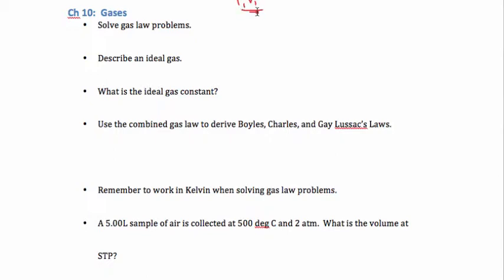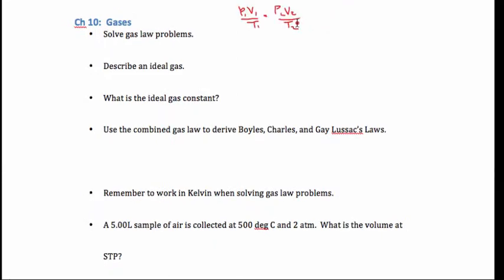You kept everything in a closed container and you wouldn't let volume vary, then the V1 and T1 would disappear, and then you would be left with Gay-Lussac's law relating temperature and pressure. And then finally, let's suppose pressure is held constant and the gas is allowed to expand or contract as needed. Pressure would go away and you would be left with Charles' law. So you only need to see the combined gas law to get all of the relationships that you need.